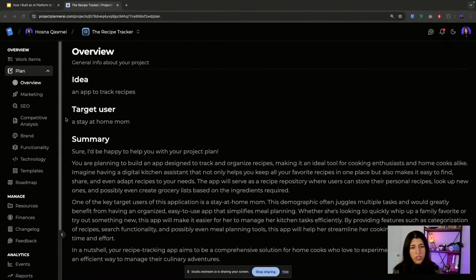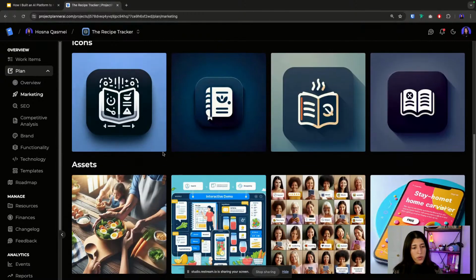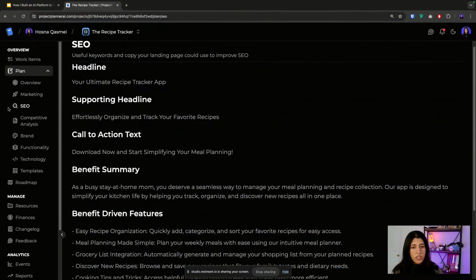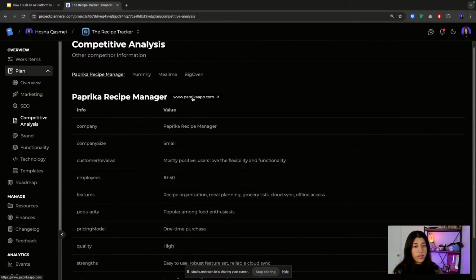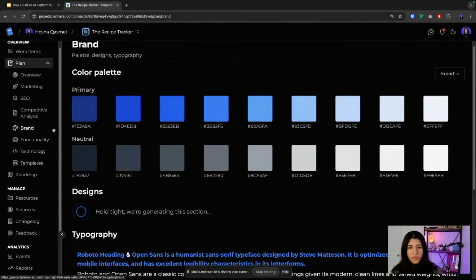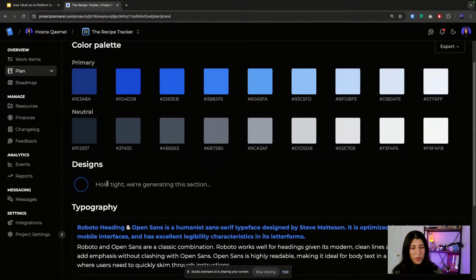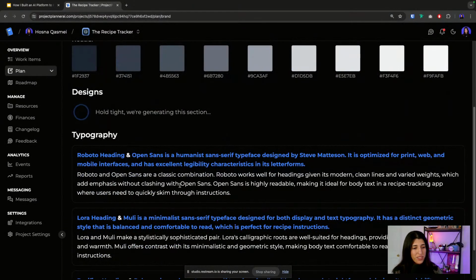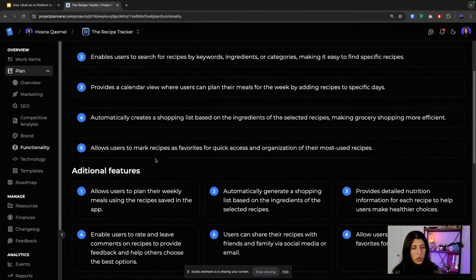So we get this section, we get the marketing. So we got our assets right before our placeholders that were there before. This is SEO, competitive analysis, other projects or other products that are similar, and so on. But anyway, yeah, some of them are still building. Some of them have some bugs in them still that we're trying to debug. But overall, it saves you a lot of time.